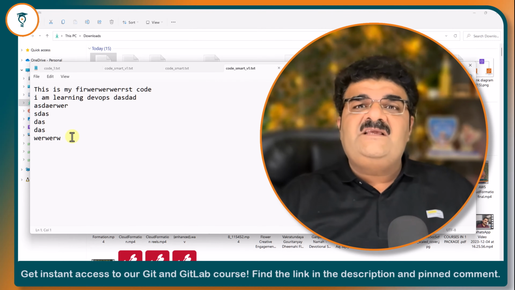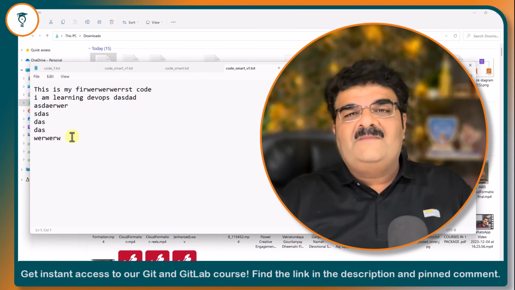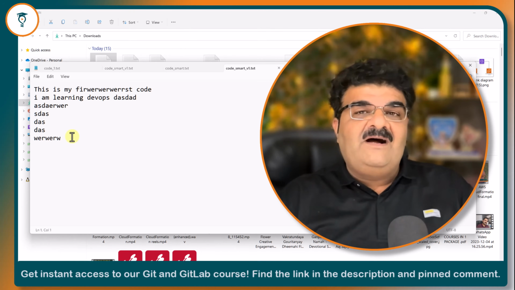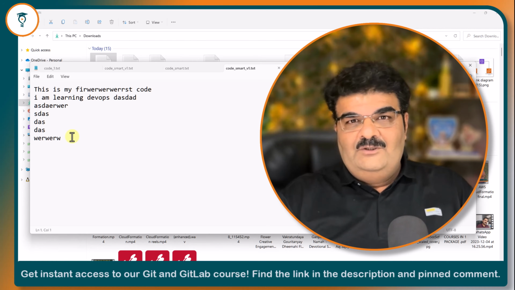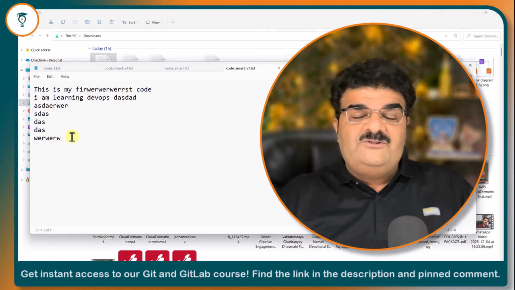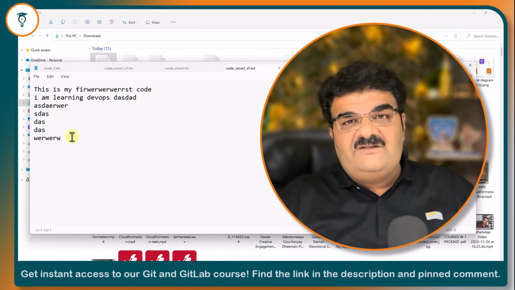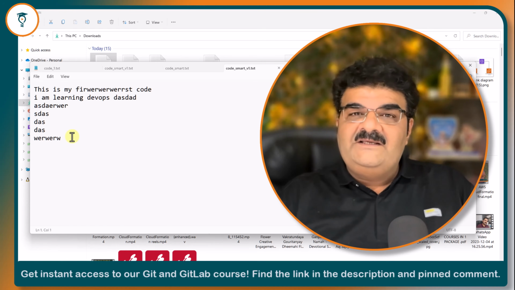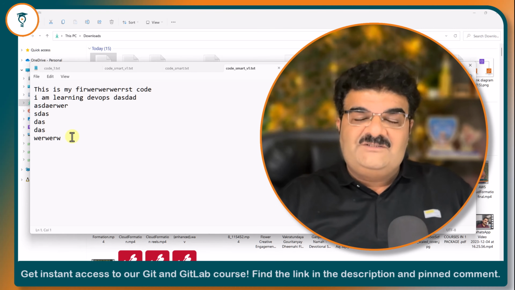Because Git is very easy to use, very lightweight, you can install it within a minute, and Git also has one of the best advantages, known as a distributed version control system. So there are many factors for which people are using Git. You can easily manage version control, but another advantage of Git is that it is a distributed version control system.